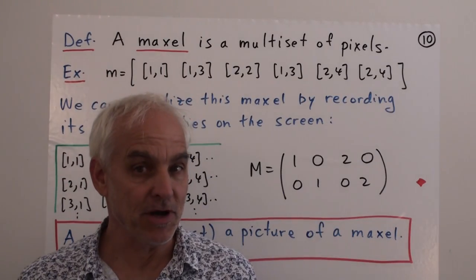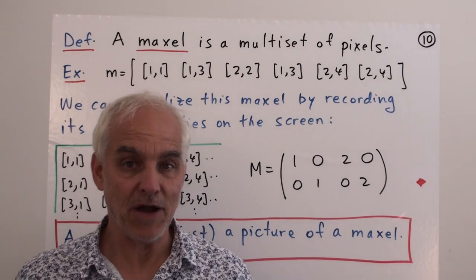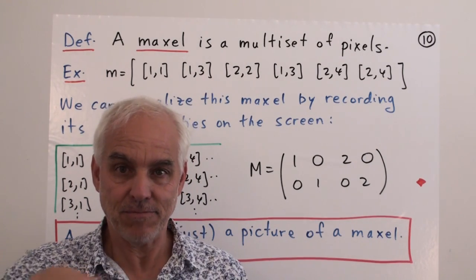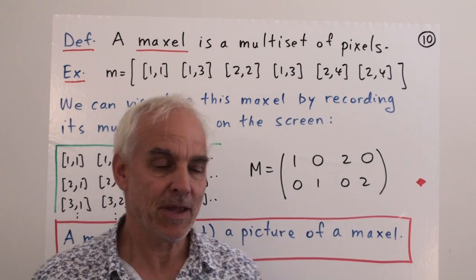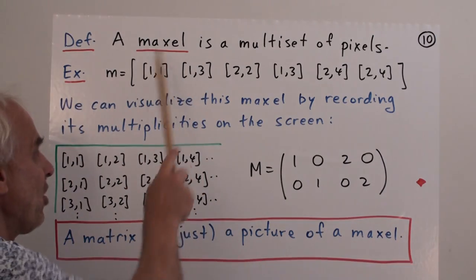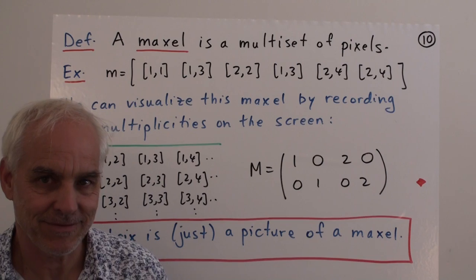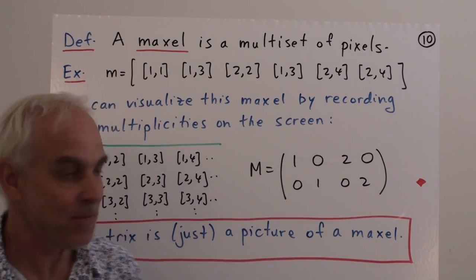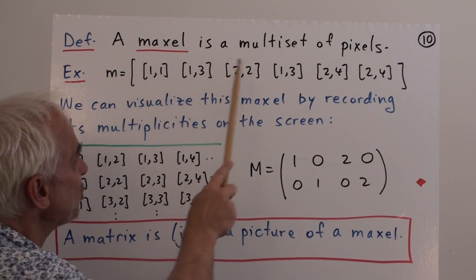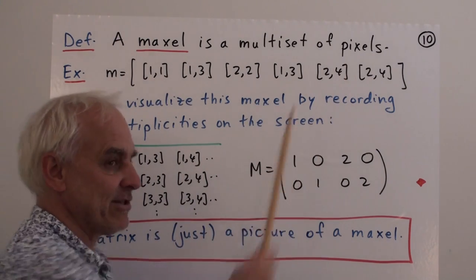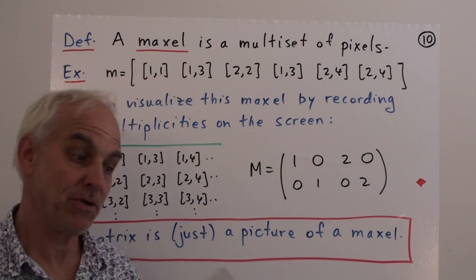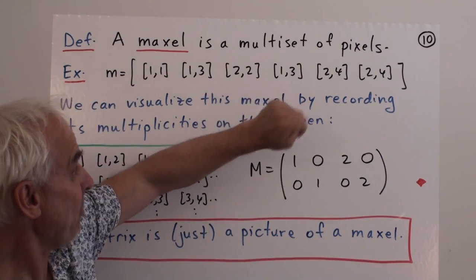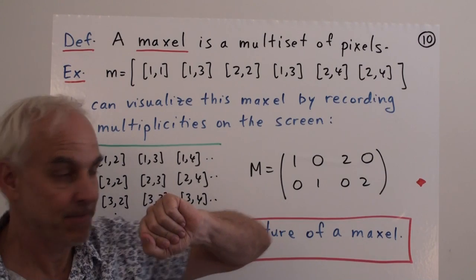So now we come to the main definition, which is going to underpin our new approach to the algebra of matrices and that section of linear algebra. We're going to introduce this concept called a maxil. Maxil is supposed to rhyme with pixel, and there's a close connection. A maxil is by definition a multi-set of pix. We're using our data structure point of view of the various LOMs, and we're choosing multi-set.